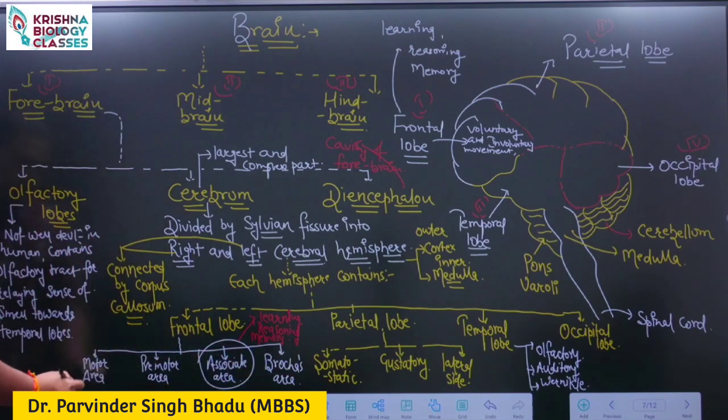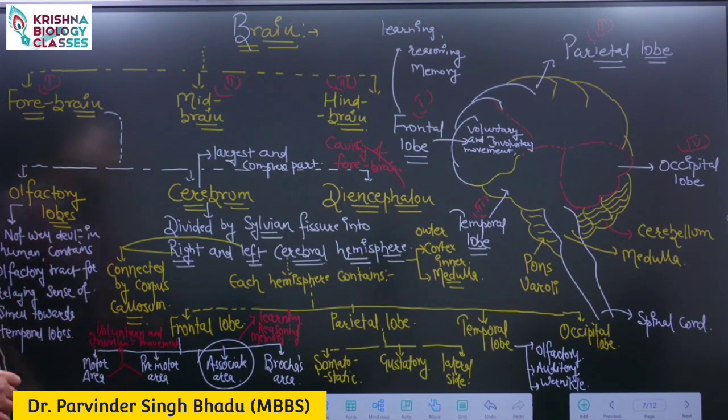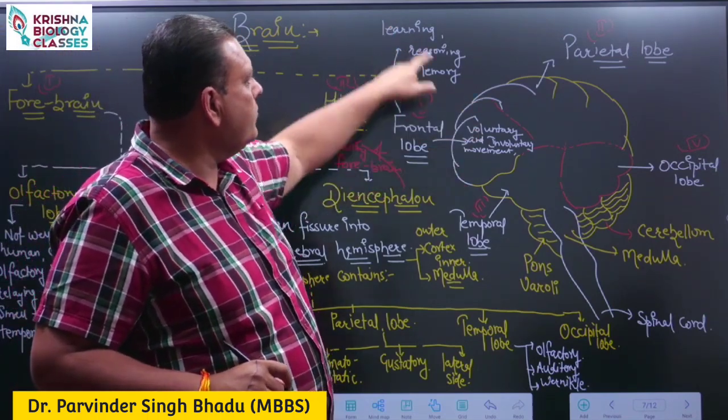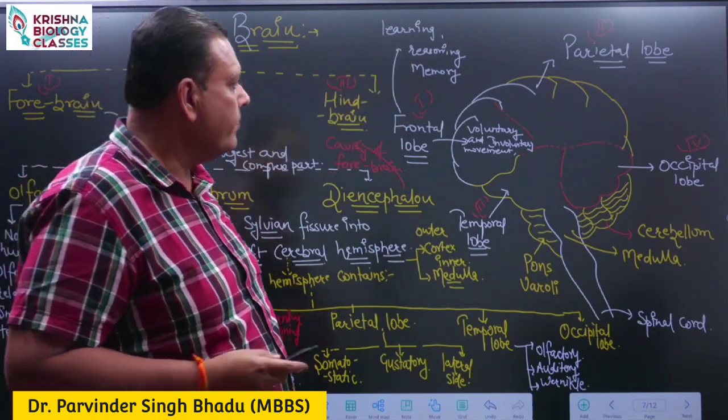Over here, voluntary and involuntary movements are controlled. So we used to say, from the frontal lobe, we used to control the voluntary and involuntary movement. It is also the center of learning, reasoning and memory.